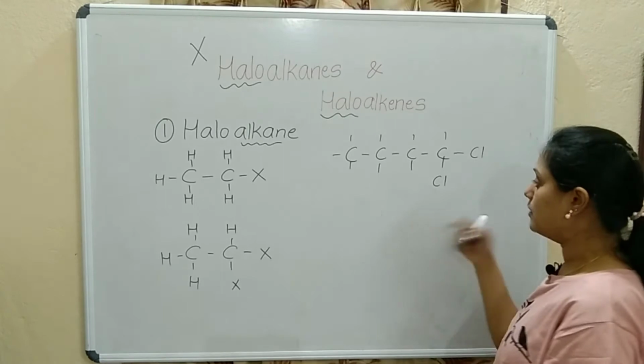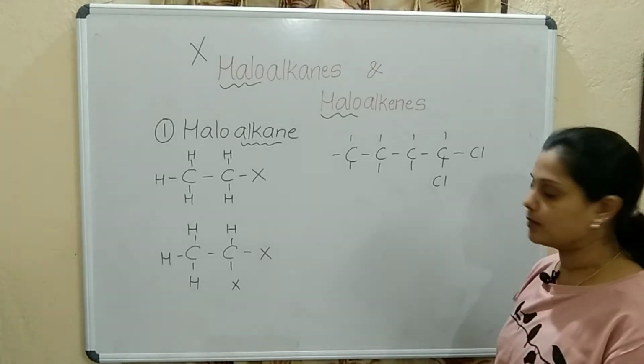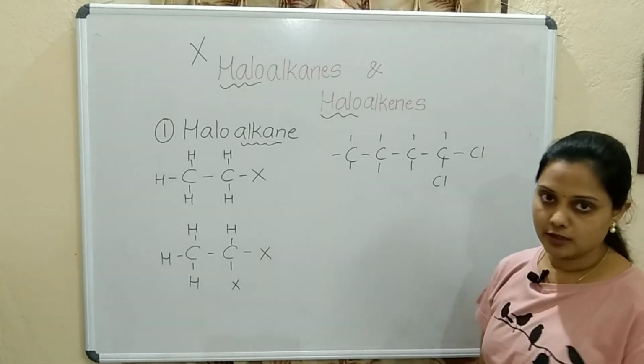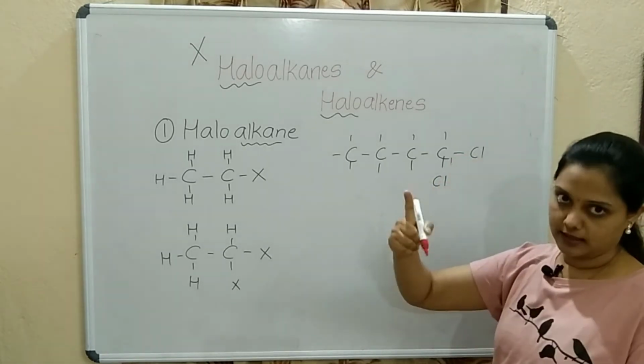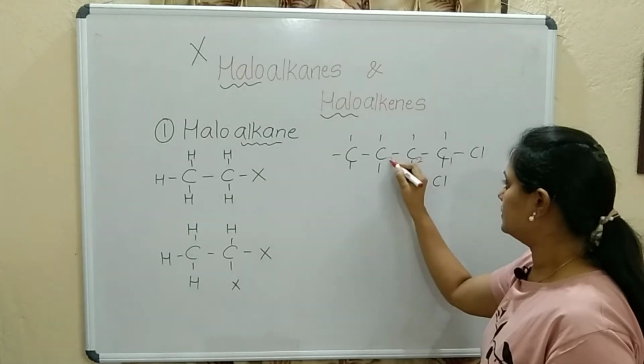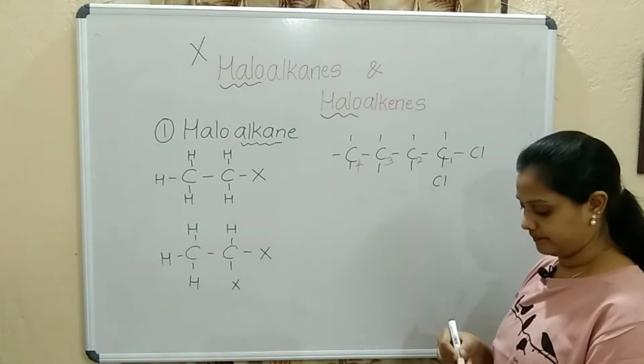Fine. Now how to name this compound? Where is the functional group attached? Chlorine is the functional group. It is attached to the first carbon. So that carbon will get number 1. 1, 2, 3, 4. Correct?